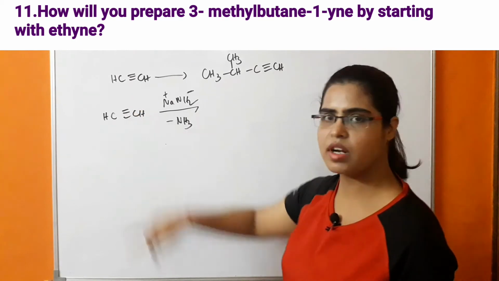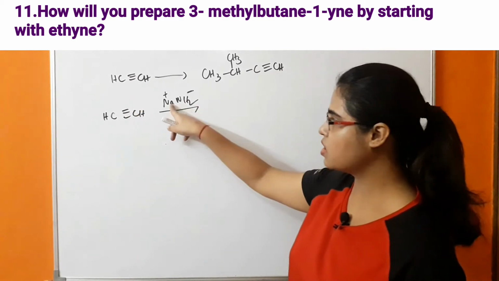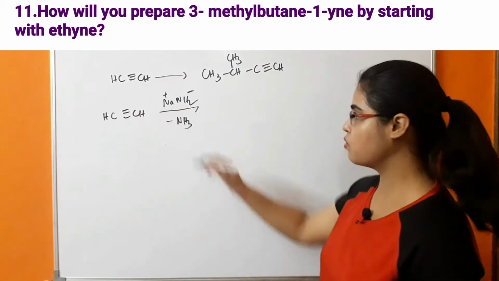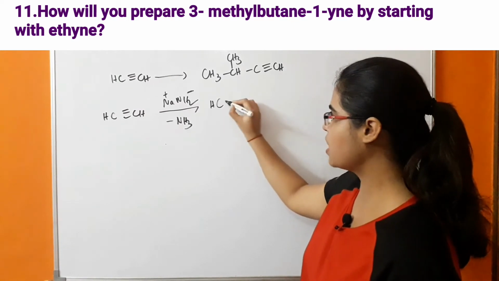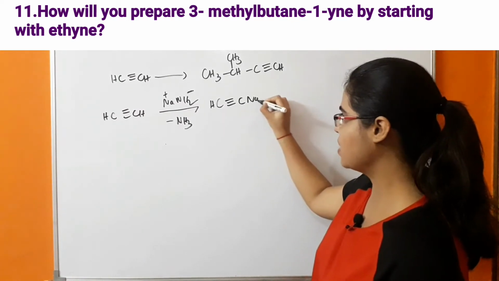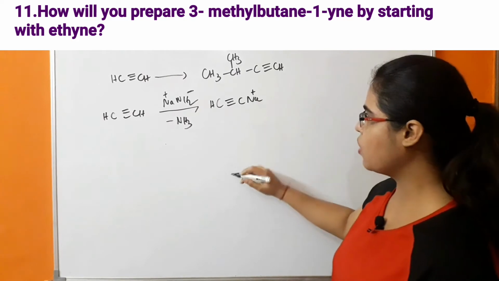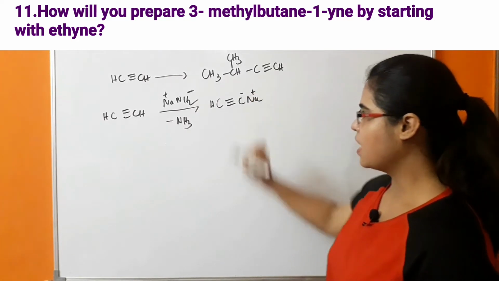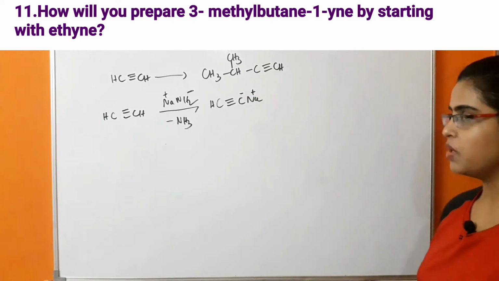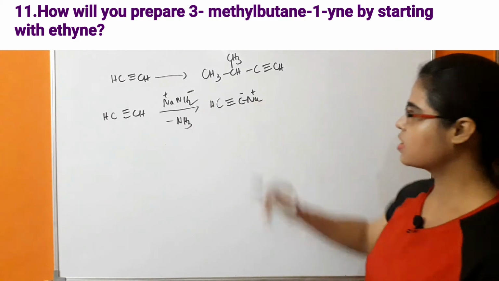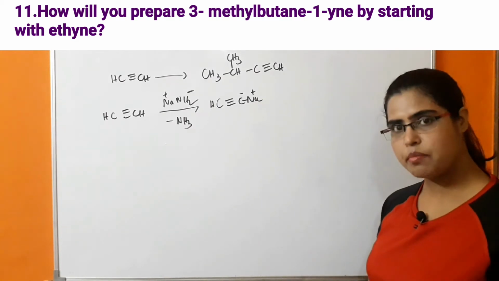It means negative charge will come on this carbon, at which this Na plus will attack. So sodium acetylide will be formed, in which positive charge will be on the sodium and a negative charge will be on the carbon. So this carbon-sodium bond is highly polar.